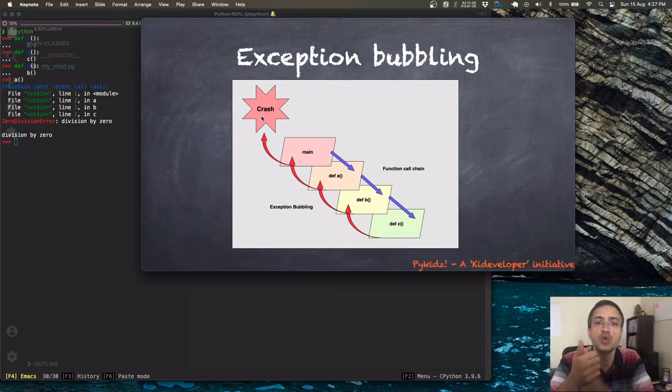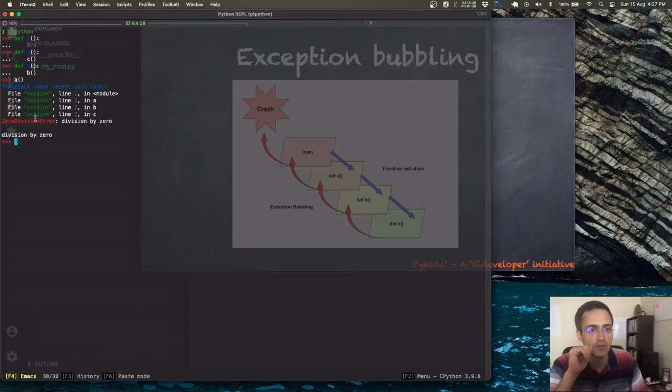So we talked about two key pieces of information which are contained in the exception object. The REPL is actually showing you both of them now. One is a message, which is division by zero, right? And that is the cause for the exception. The message is pretty clear, you are actually dividing by 0, because we directly did 0 by 0, right? And the other information which is needed: where did it happen? It actually happened in C. So you can see this trace C, B, A, right?